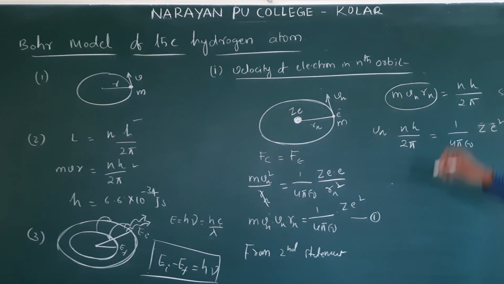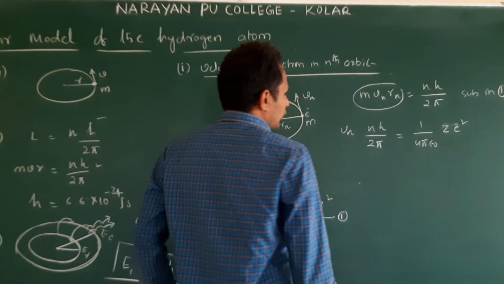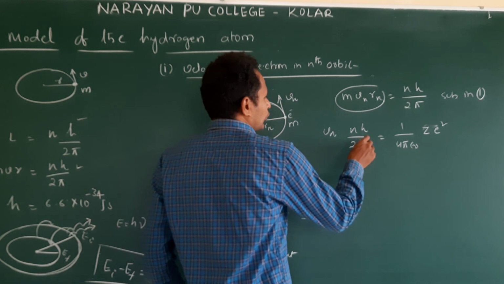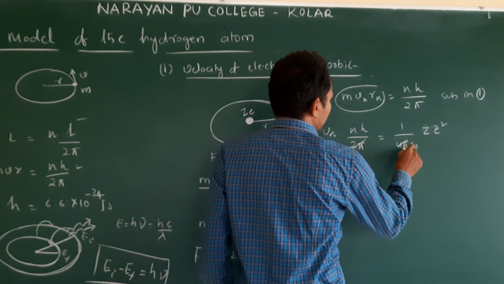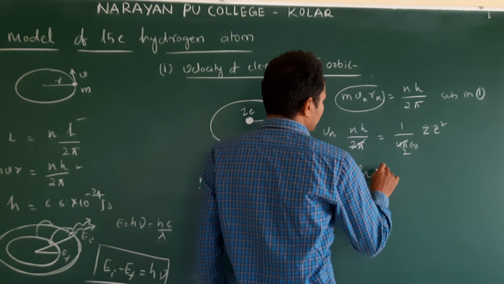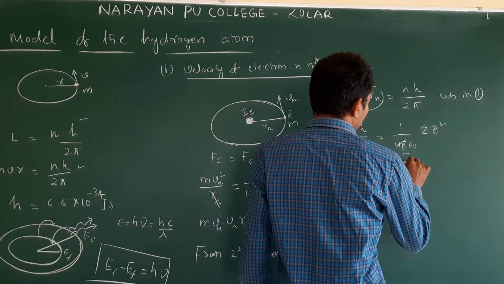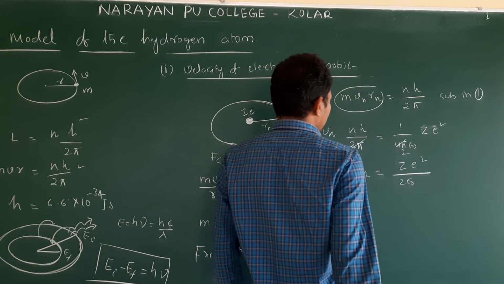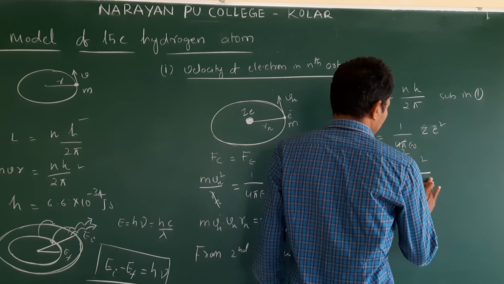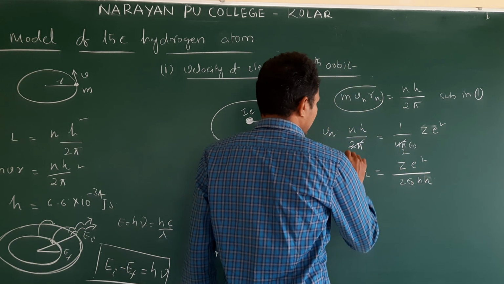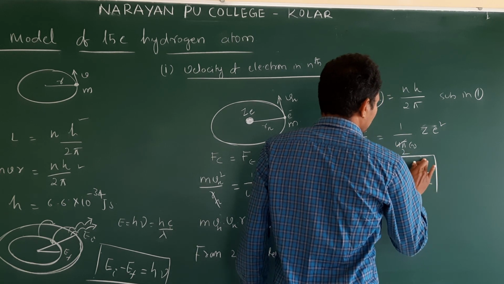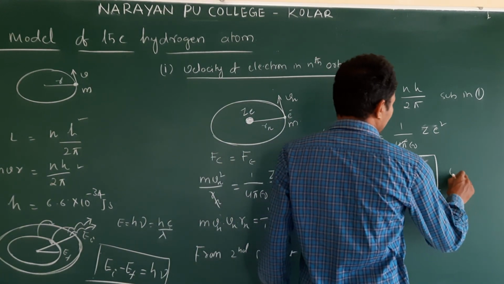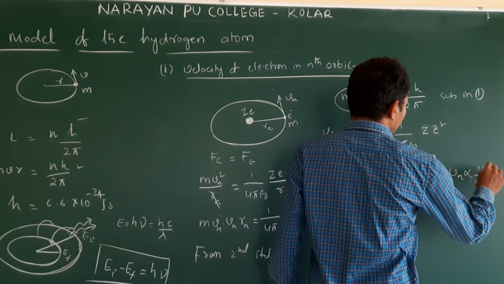Substituting 1. Clear? Okay? Correct answer. So, how many times cancel? 2 times cancel. Now make it Vn subject. If you make Vn the subject, what do you get? Vn is equal to Z e square by 2 epsilon naught n h. Clear? This is the velocity of the electron in nth orbit. What is the relation here? Vn is inversely proportional to n.